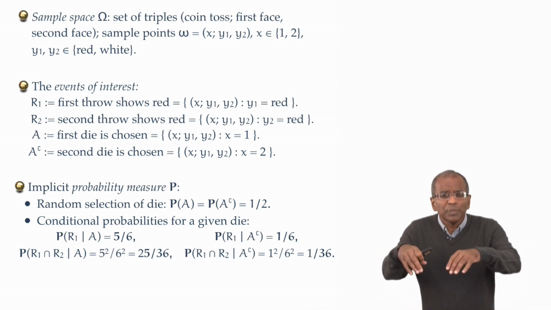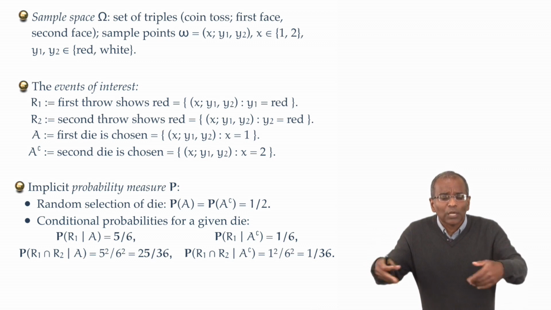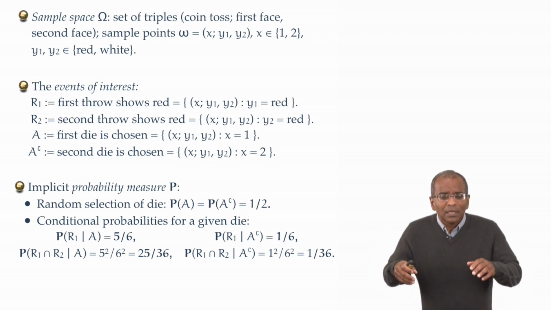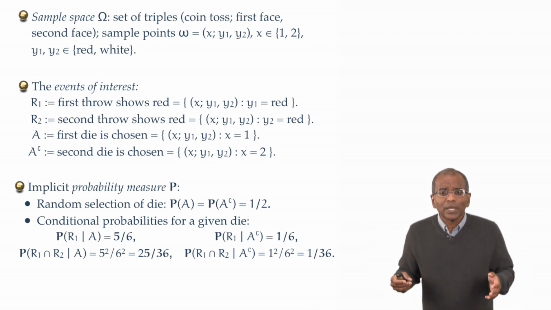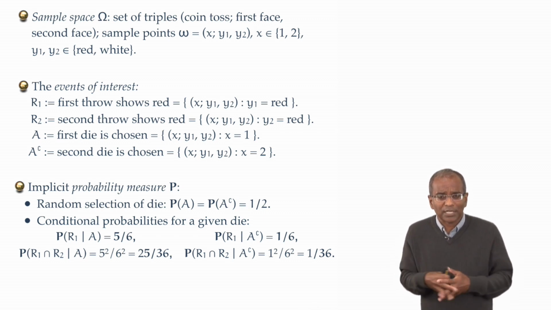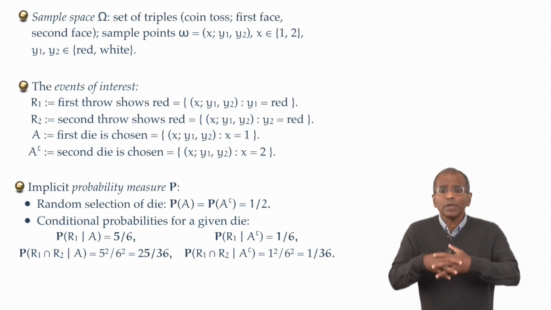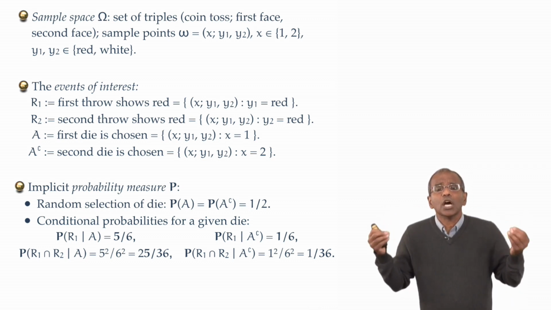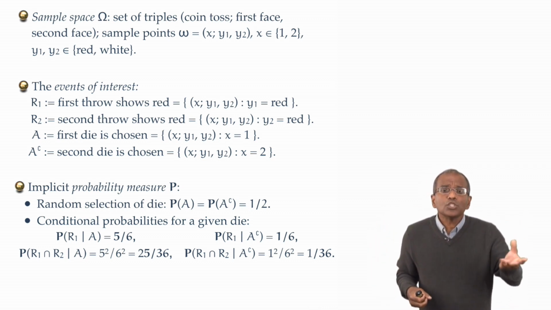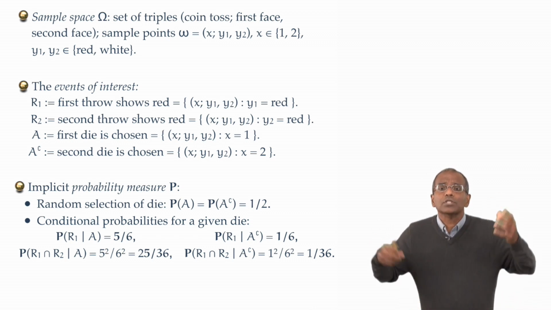Of course, you can build other conditional probabilities along these lines. Now, with this in hand, we are in business. We've got at least implicitly a probability measure at hand, and now we want to compute, say, the probability, the chance that the first throw of the chosen die results in a red face.